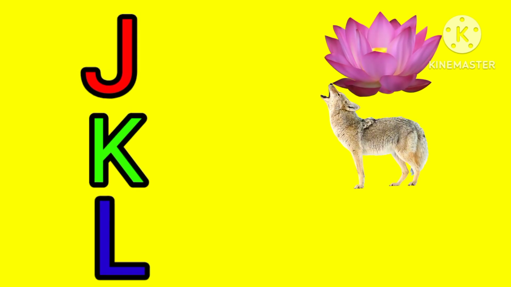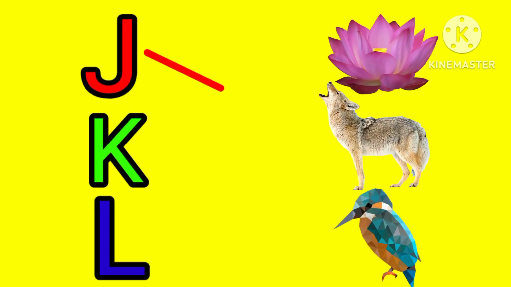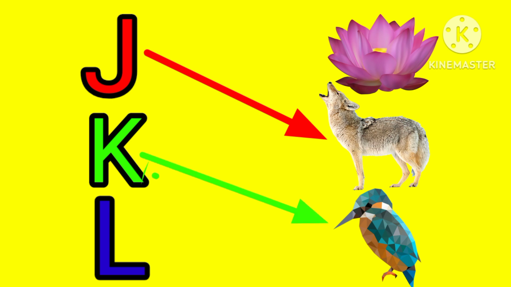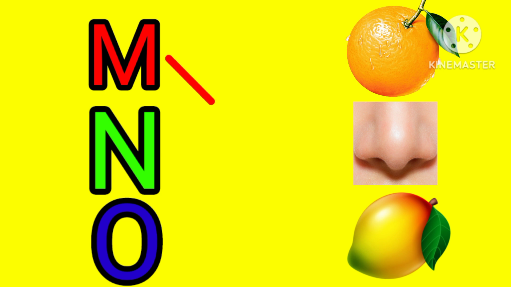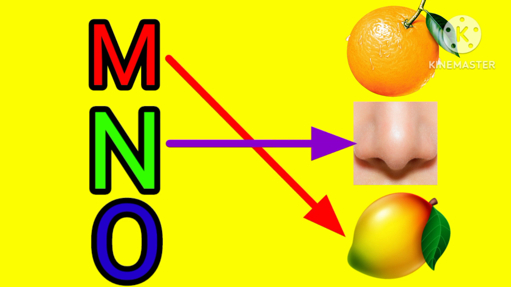J K L. J for jackal, K for kingfisher, L for lotus, M N O. M for mango, N for nose, O for orange,